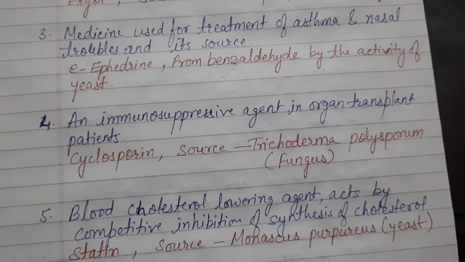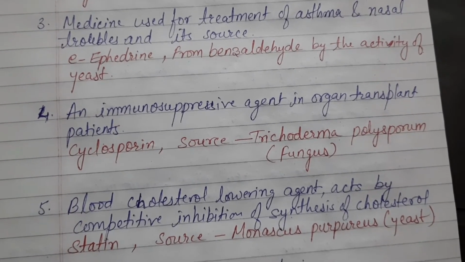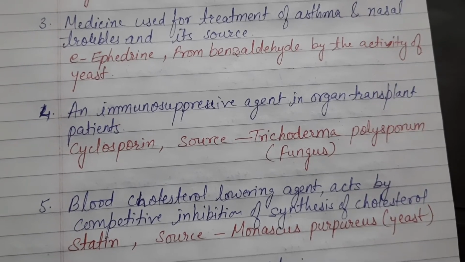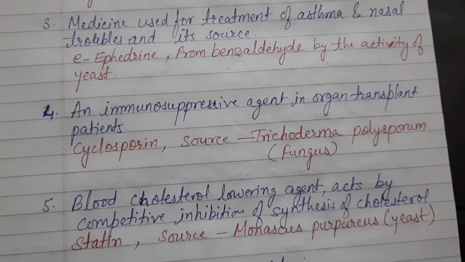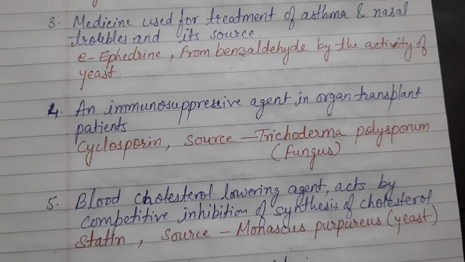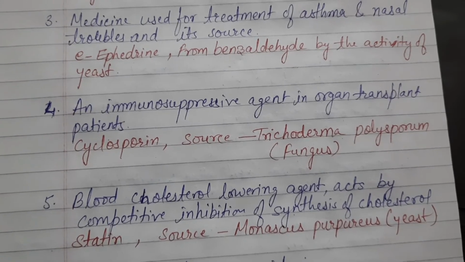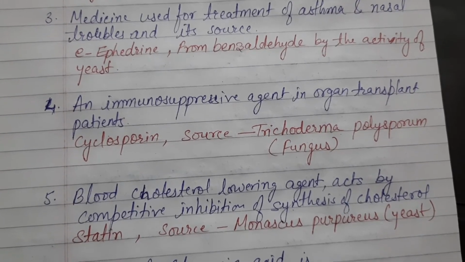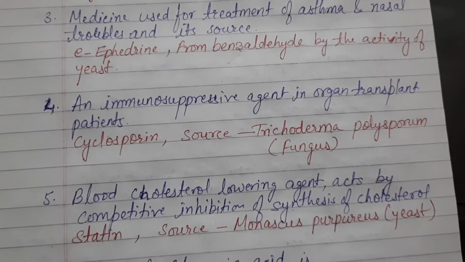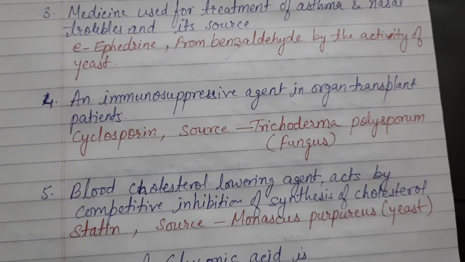Next question, blood cholesterol lowering agent that acts by competitive inhibition of synthesis of cholesterol. They inhibit the synthesis of cholesterol by competitive inhibition technique, and the name of this medicine is statin. Source is Monascus purpureus, which is again a yeast.